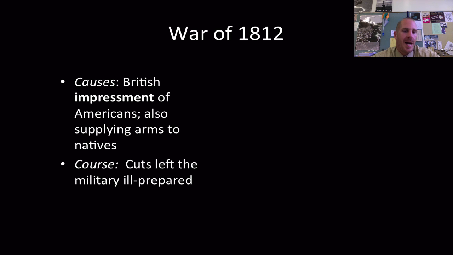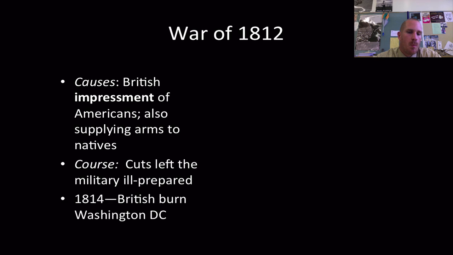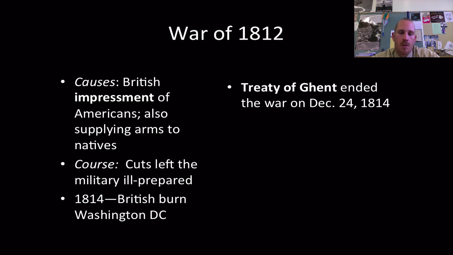right away. By 1814, the British have advanced so much that they're going to start to burn Washington, D.C. down to the ground. Madison himself and the rest of the White House actually have to flee the city. Later in that year, however, we are finally going to beat them back. The Treaty of Ghent is going to end the war December 24th, 1814.